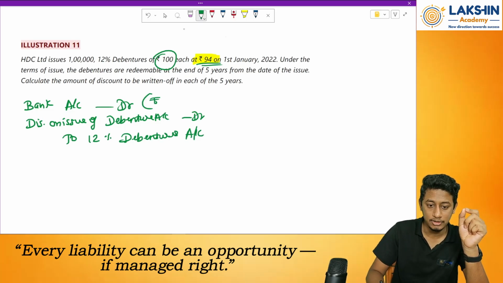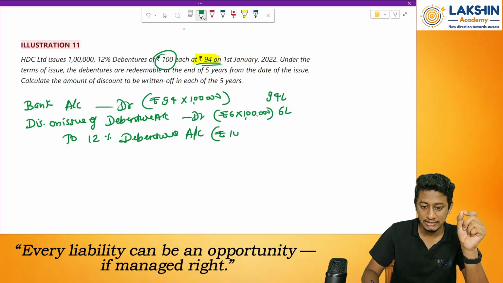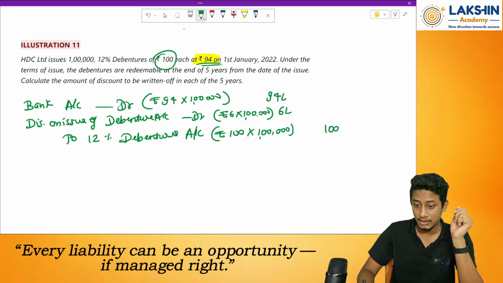How much did I receive? Rupees 94 into 1 lakh. How much will that be? 94 lakhs. Then how much is the discount? Rupees 6 into 1 lakh. How much is this? Rupees 6 lakh. Then debenture value. Actually, the value was rupees 100 per debenture into 1 lakh debentures. How much will this be? 100 lakhs.